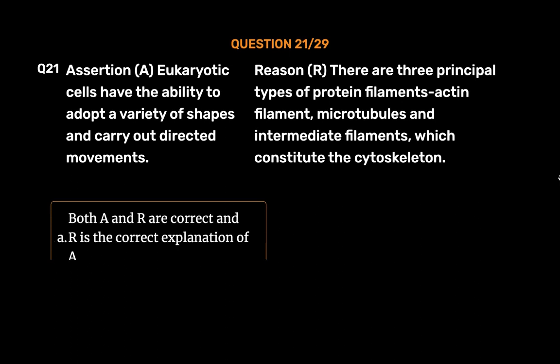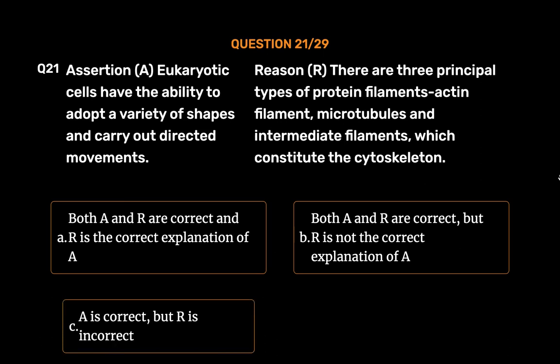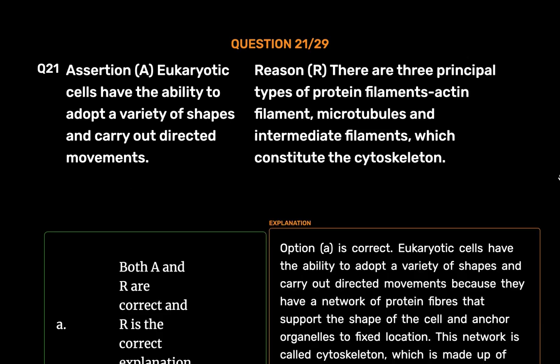Option A. Both A and R are correct and R is the correct explanation of A. Option B. Both A and R are correct, but R is not the correct explanation of A. Option C. A is correct, but R is incorrect. Option D. Both A and R are incorrect. The correct answer is option A. Both A and R are correct and R is the correct explanation of A. Option A is correct.